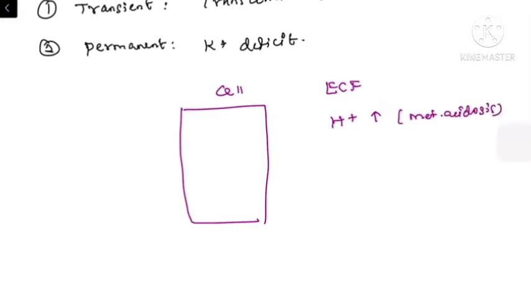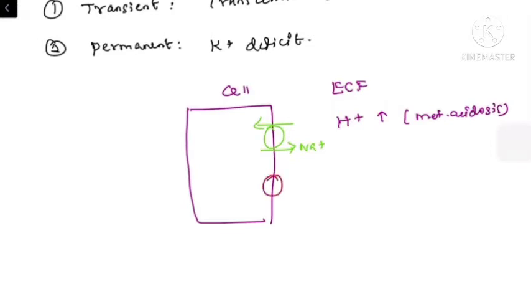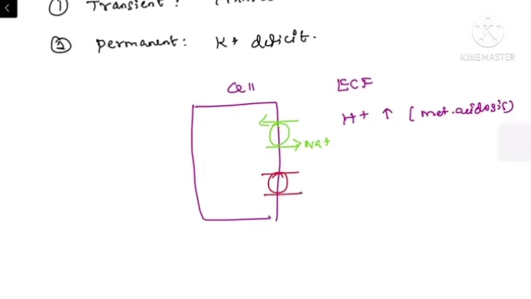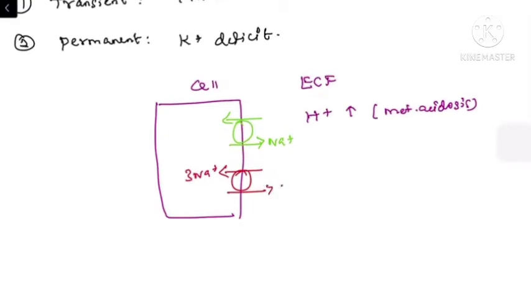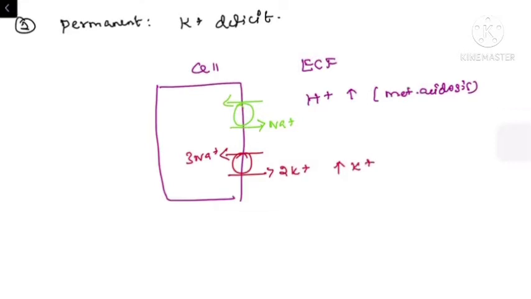When metabolic acidosis happens in any patient, this will lead to the activation of the hydrogen sodium antiporter, which causes transport of hydrogen into the intracellular compartment and export of sodium into the extracellular compartment. So this sodium has to be replaced into the intracellular compartment to maintain homeostasis, for which we get the activation of sodium potassium ATPase. So this channel will transport 3 sodium into the cells and 2 potassium out of the cells. So finally it will lead to an increased level of potassium in the extracellular compartment.